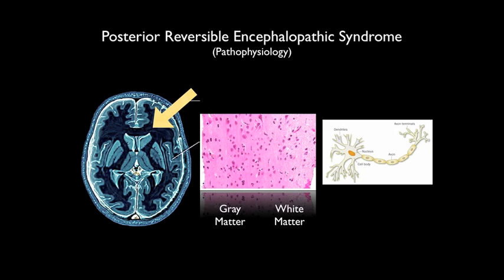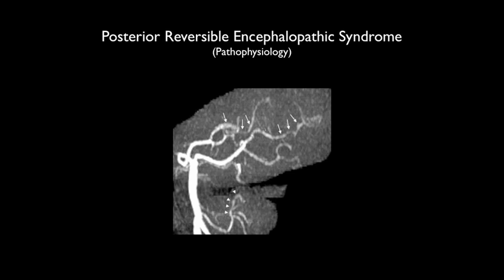PRES has been studied in preeclampsia patients. Laboratory evidence of endothelial injury is often present with platelet consumption and evidence of red cell fragmentation. The cause of PRES is not entirely understood. Catheter angiography shows diffuse vasoconstriction, focal vasoconstriction, vasodilatation, and even a string of beads appearance have been noted, consistent with what is typically described as vasospasm or arteritis.